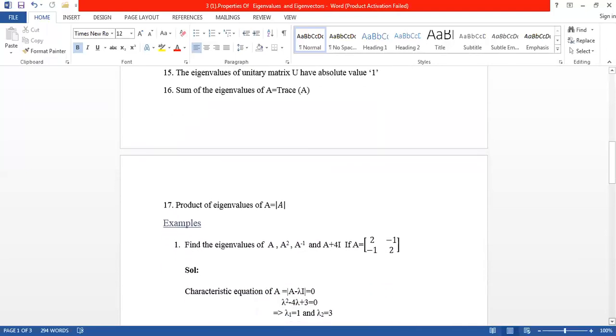The product of eigenvalues of A is equal to the determinant of A. These two properties are very, very important. The sum of eigenvalues of A is equal to the sum of the diagonal elements of A. The product of eigenvalues of A is equal to the determinant of the matrix.